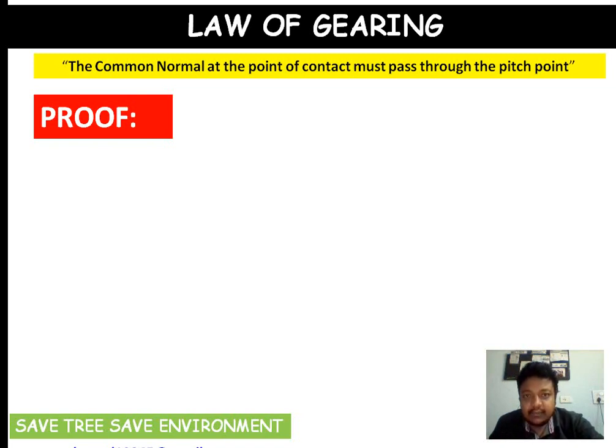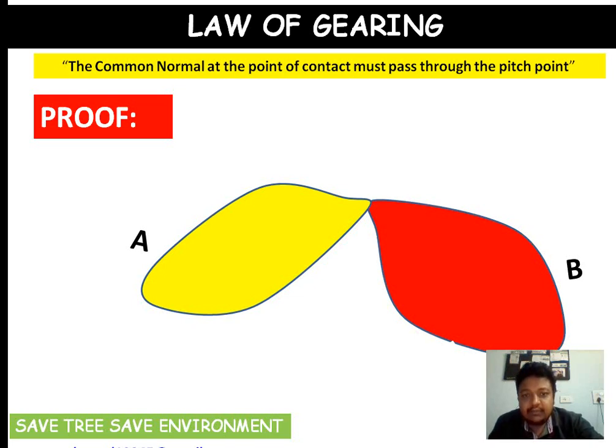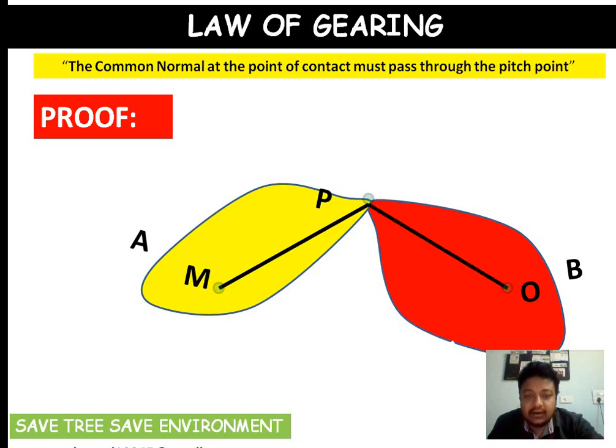So proof starts with, suppose we have two gears, say gear A and gear B. The axis of rotation for gear A is say M, and the axis of rotation of gear B is say O. The teeth of the two gears are meeting at a point say P. So P is the point of contact for the teeth of gear A and gear B. So join MP, also join OP.